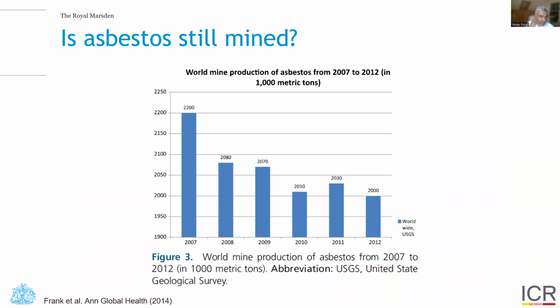Well, is asbestos still mined? Yes, unfortunately, globally it is still mined, and therefore there's an ongoing global problem with the future of asbestos-related diseases, and specifically mesothelioma.